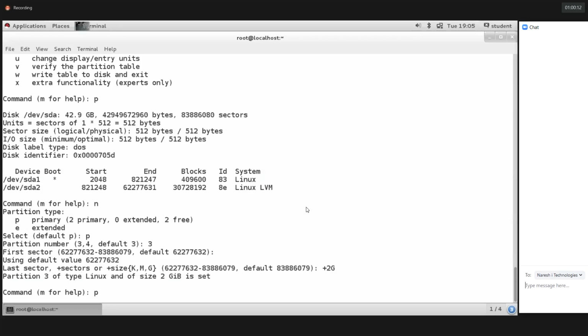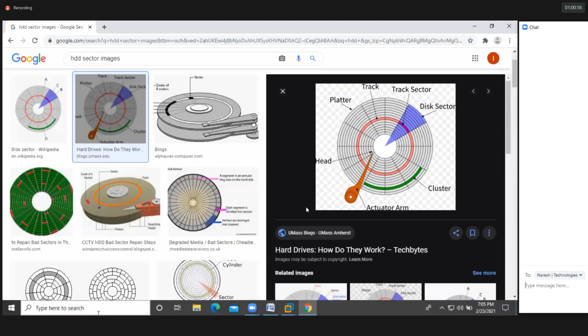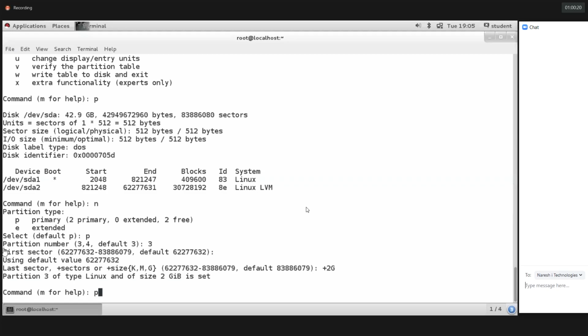Guys, if you want, you can make a note. In history, we won't get all of this. So first of all, what we need to do? We need to execute fdisk /dev/sda and hit enter, then P to print the partition table.